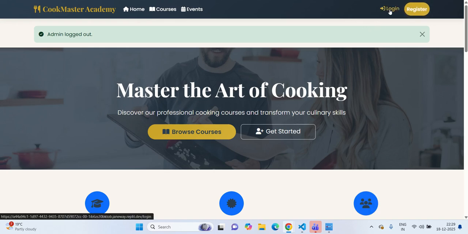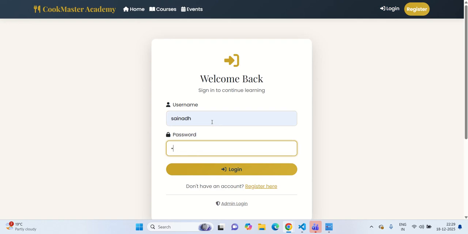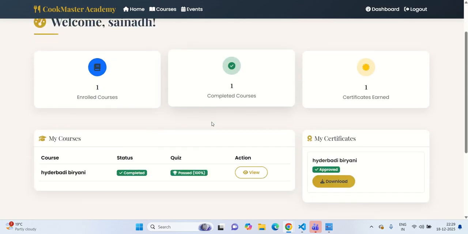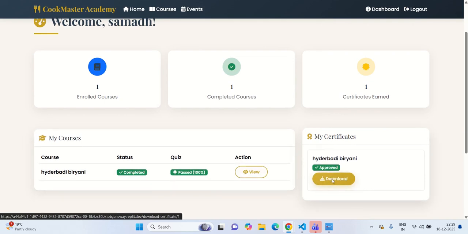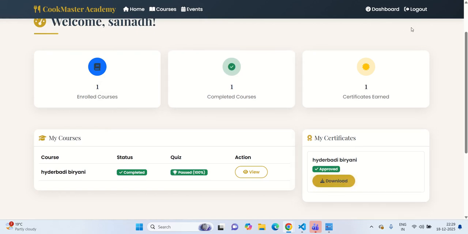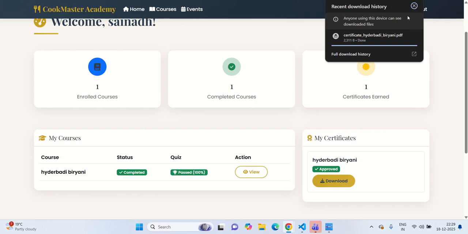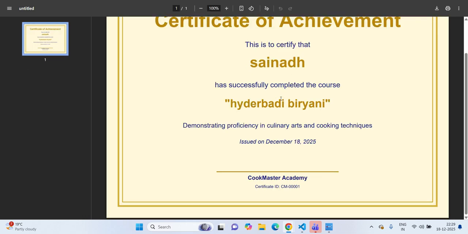Now I'll log in as the user. One certificate is here. You can download the certificate. Suppose we downloaded it as a PDF file. Save. Okay, so we can view the certificate here. So this is the certificate.